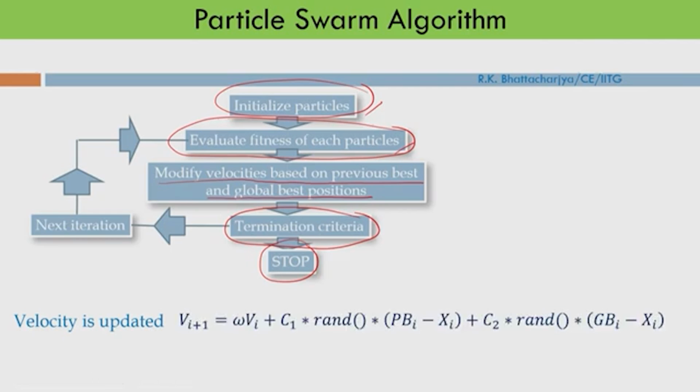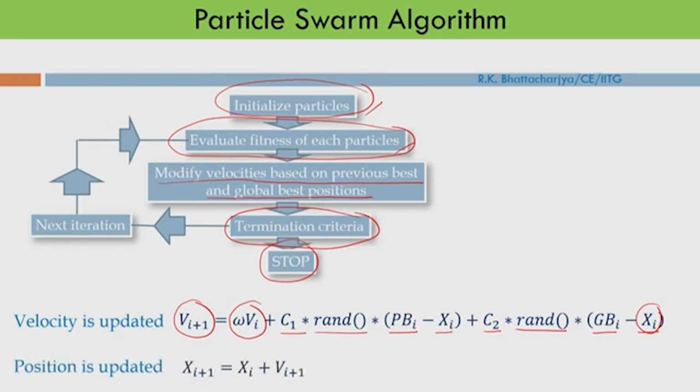The updated velocity v_{i+1} is equal to omega v_i, plus c1 multiplied by a random number times (Pb minus x_i), where Pb is the personal best and x_i is the current location, and similarly c2 multiplied by a random number times (Gb minus x_i), where Gb is the global best. Once you get the new velocity, you can calculate the new position, which is x_i plus v_{i+1}. So, this is the previous location, and this is the new location.